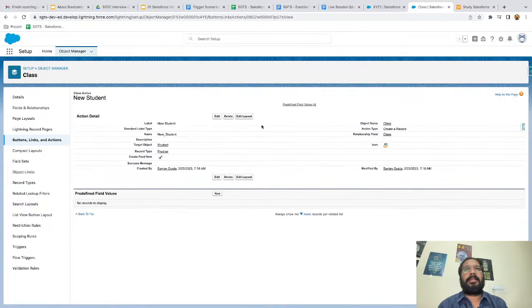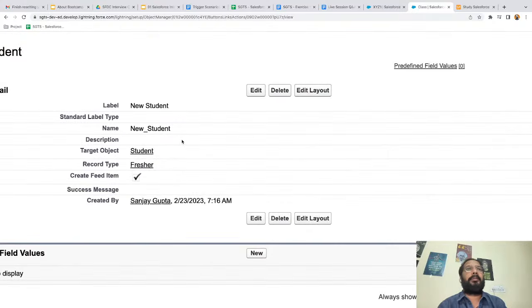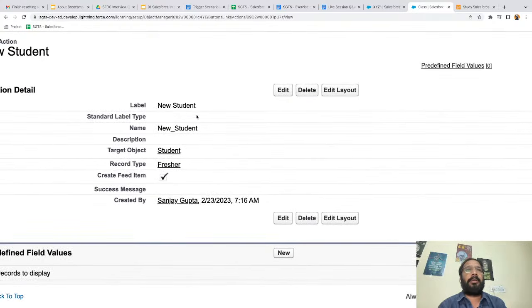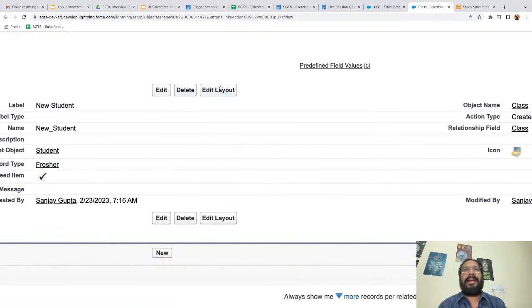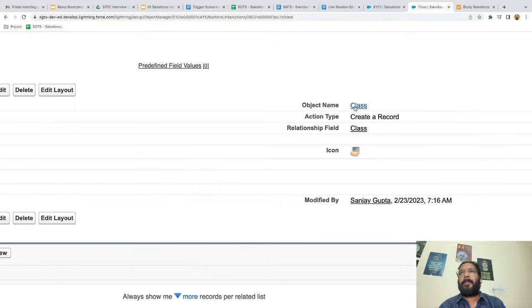Now here you can see this action is created, and here we can see all the properties like label, target object, record type. If you want to edit the layout, like if you want to add or remove fields, anytime you can edit it. And here you can see on which object it is being created, what will be the action type, relationship field is class. Class and student both are related objects, and the field they are related with is class.